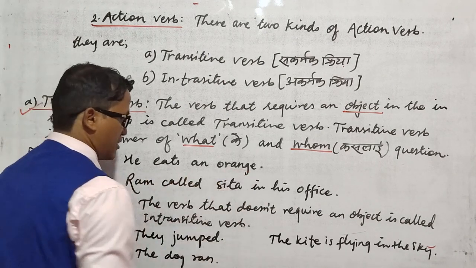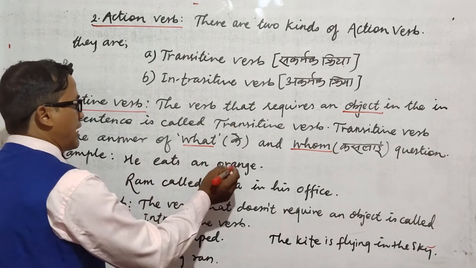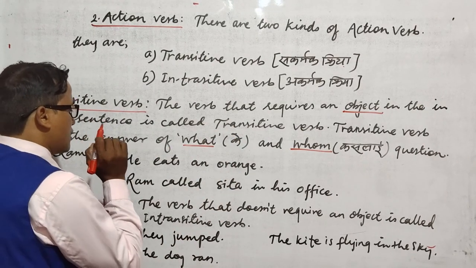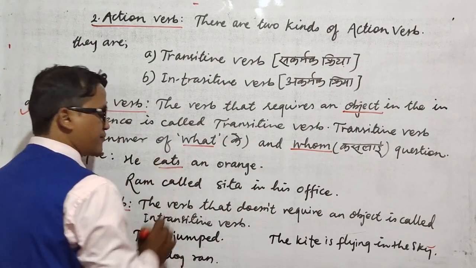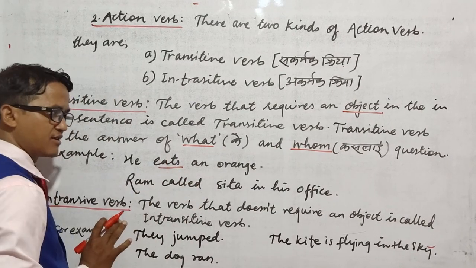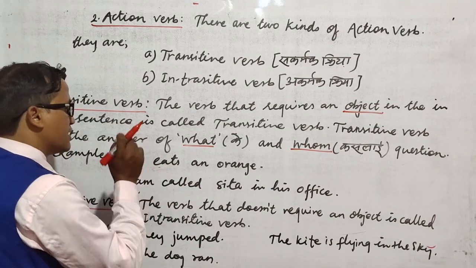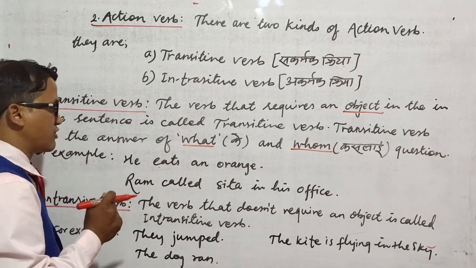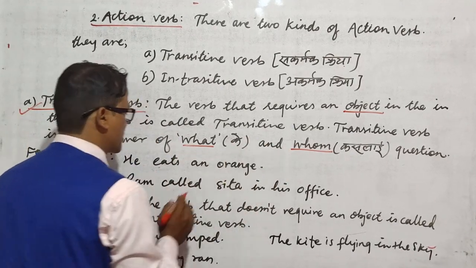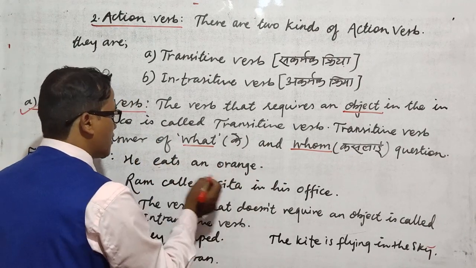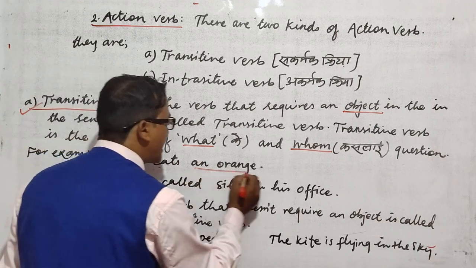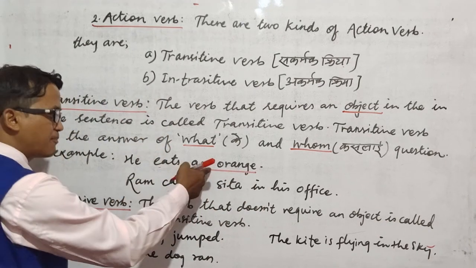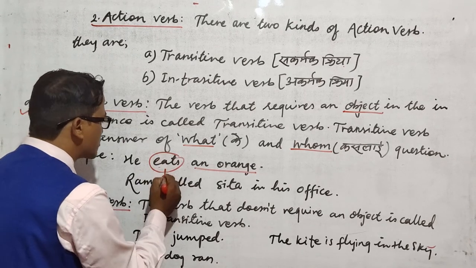Now see an example here. He eats an apple. According to this, what eats or whom eats? Find out whether there is an object or not. Try to find out by asking the what and whom question. See, he eats an apple. What eats? The answer is an apple. That's why this verb is called transitive verb.